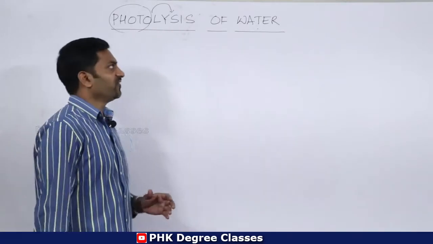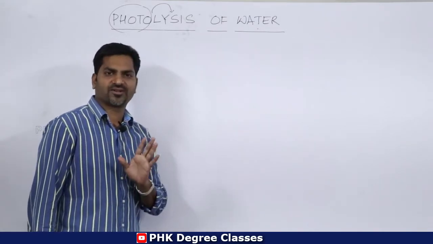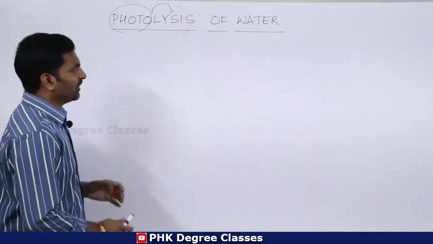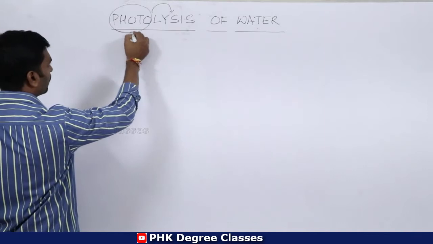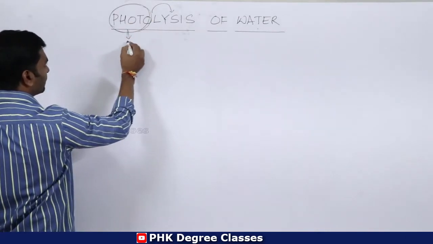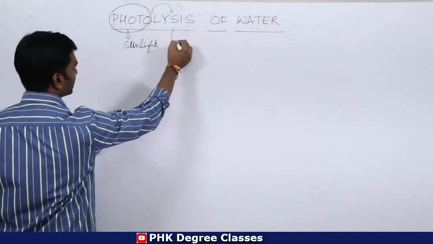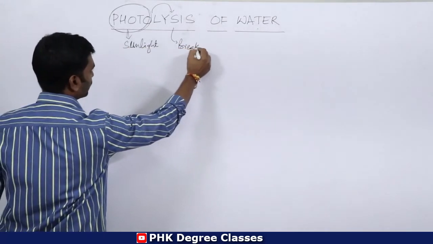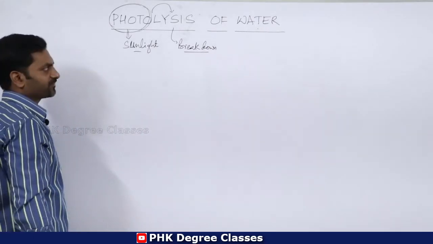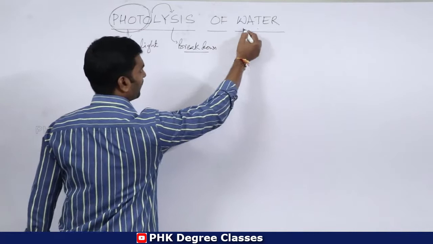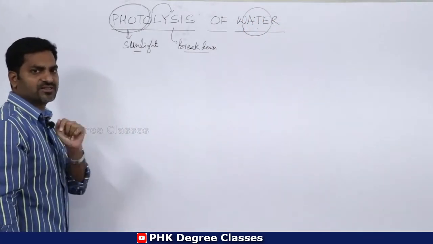So today we are going to see photolysis of water. This is the concept of today's session. Clear? So in this particular concept, photo means sunlight. And lysis is nothing but breakdown. Lysis means breakdown or destructive process. Destruction of water in the presence of sunlight is photolysis of water.